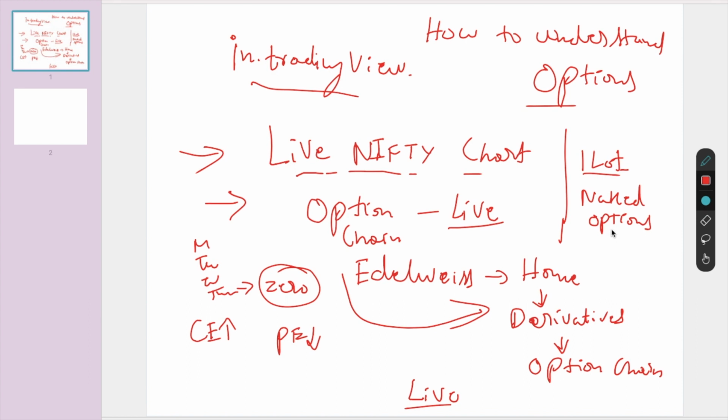If you do scalping, just trade for 10-15 minutes, it's fine. But if you just buy one naked option and leave it for 3 days, gone. Your career will end in the stock market. Don't do naked options. We have to do only hedged positions. Hedging only you need to do. So this is one thing I'm suggesting to you. Keep watching the live Nifty chart, and keep watching the live option chain. In between, if you feel the market is a little bullish or bearish, you take one small trade. You do this for at least 10-15 days, you will understand options.